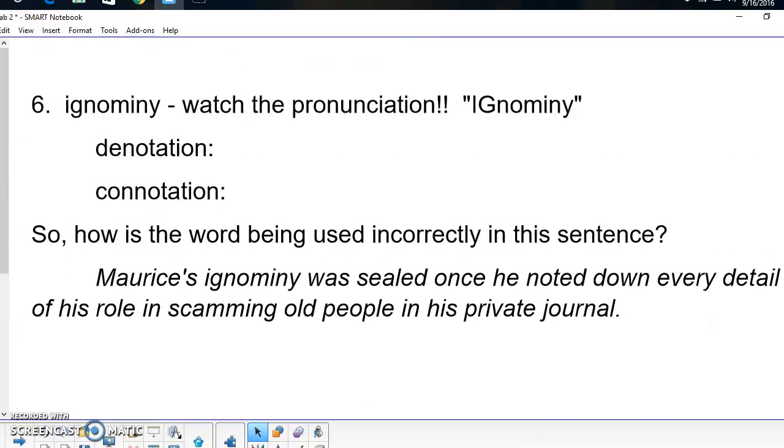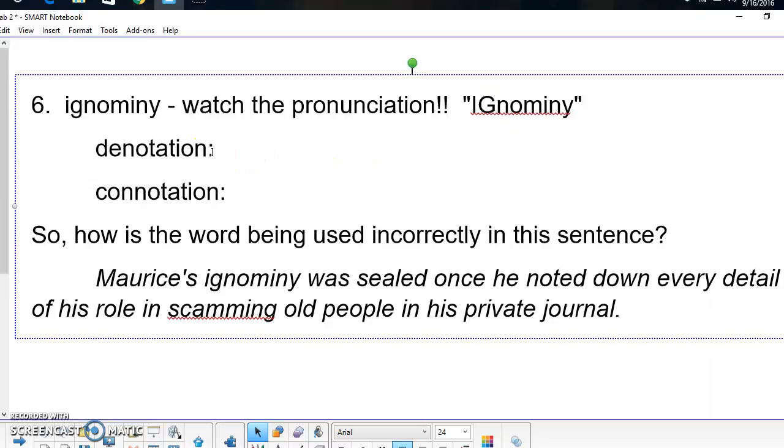And our final word here is another one to watch the pronunciation. The stress goes here. Ignominy. Even though it looks like it should be ignominy, which would be easier to say, and that's sort of the way it rolls out, it really does have the stress here on the first syllable, ignominy. Its denotation, it is a noun, and it means shame, but its connotation is really important. It has to be public shaming.